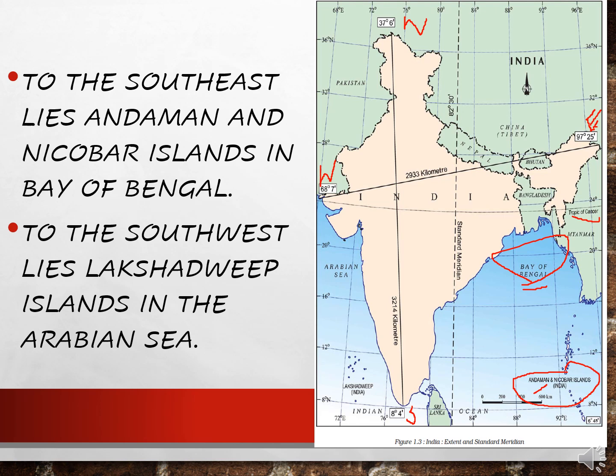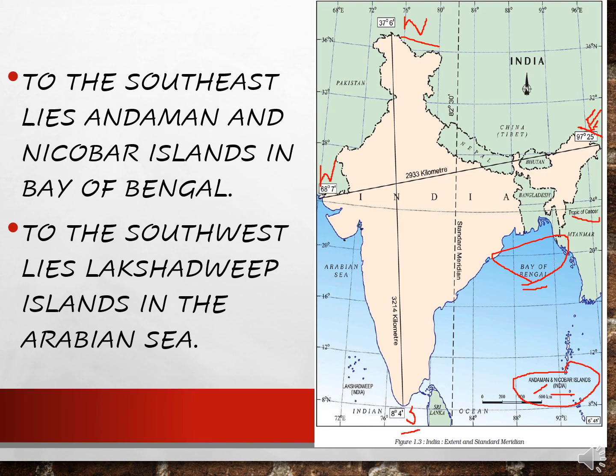The second thing is to the southwest. This is the east portion, children. So why is it known as southeast? This is the northern hemisphere, children. This is the southern hemisphere, right? So under the southern hemisphere, the Andaman and Nicobar Islands lie to the east. That is the reason why it is known as southeast.